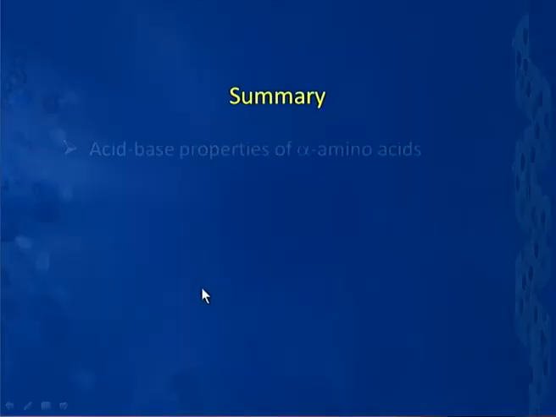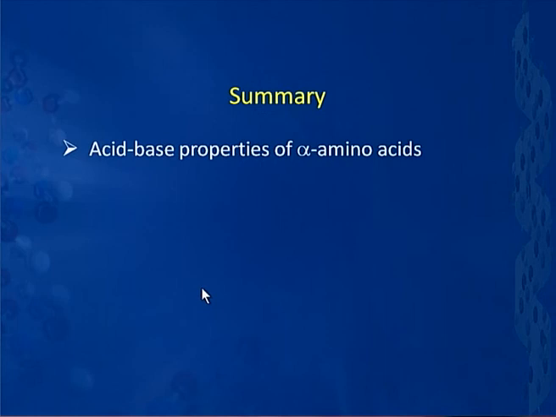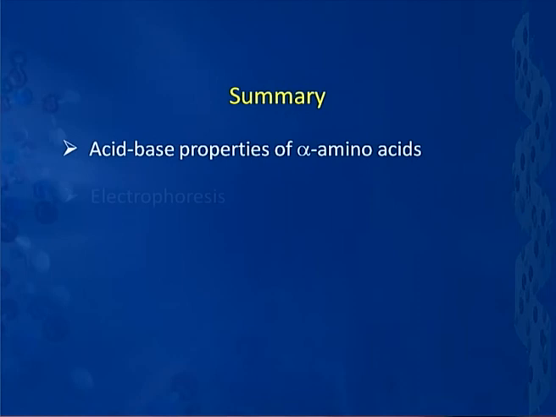Okay. Now, let us sum up what we have done today. We started talking about the acid base properties, wherein we talked about the nature of amino acids to be zwitterionic, and then we saw the consequences of the presence of 2 different functionalities in the same molecule, both of which have acid base nature. Then thereafter, we saw a consequence of the acid base nature of amino acids in a practical application called electrophoresis.